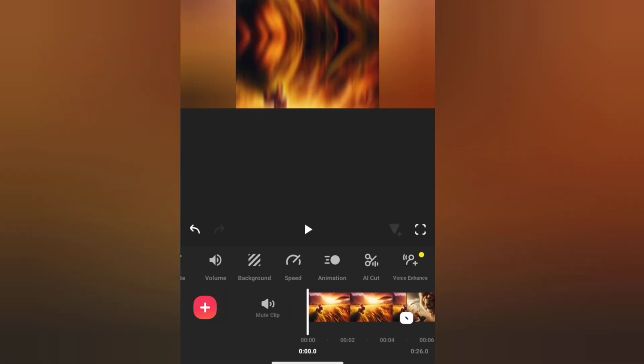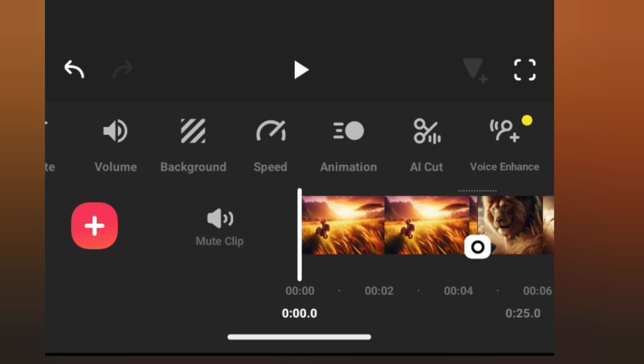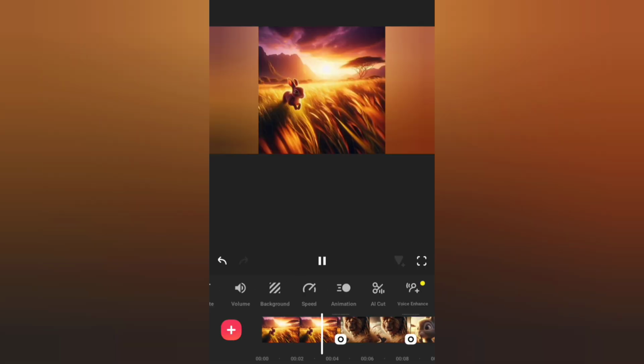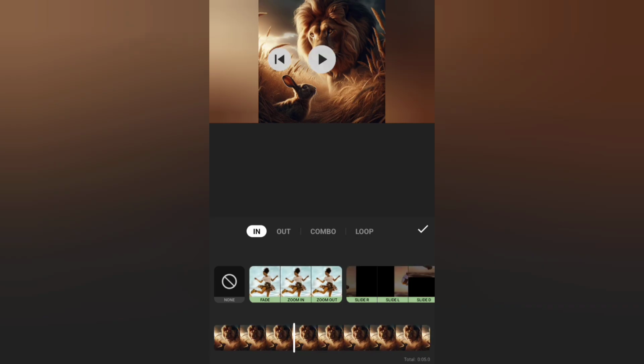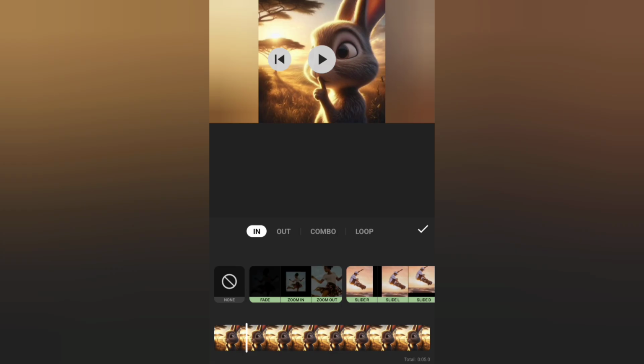Now remember that using this transition reduces your video. You can see it was 30 seconds earlier, now it is 25 seconds, but it's still cute like this, right? So you can put animation on all the pictures. Let's go to this side, animation.